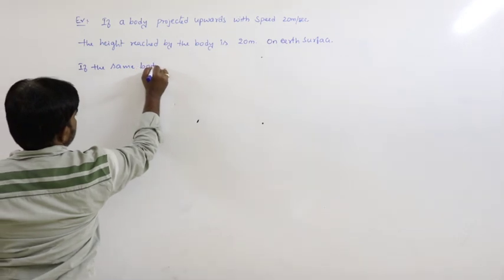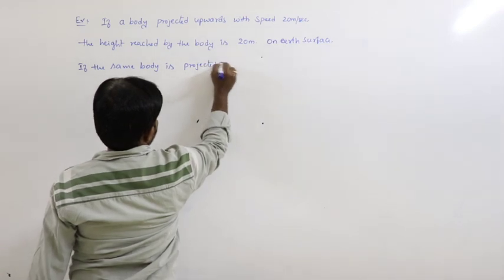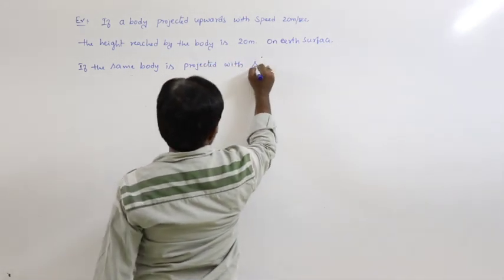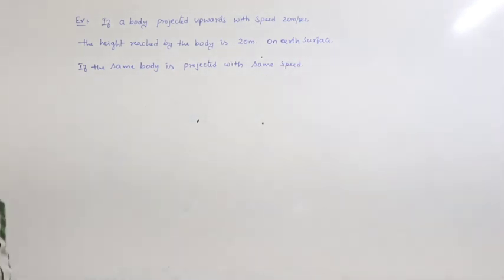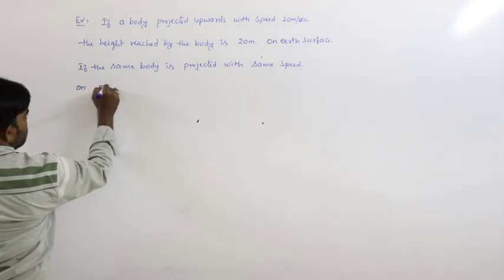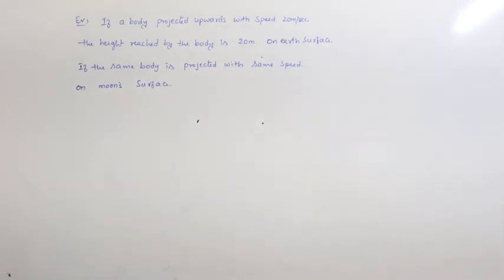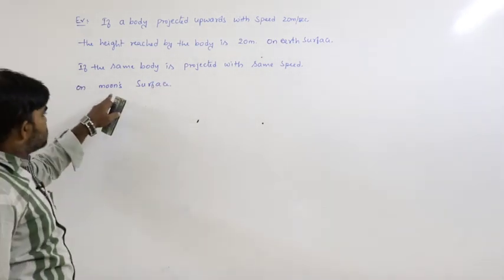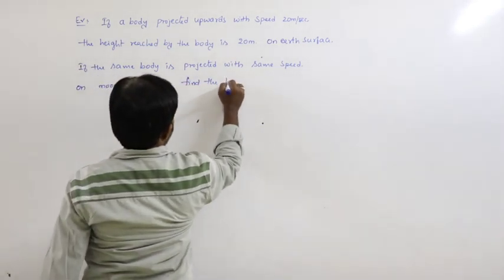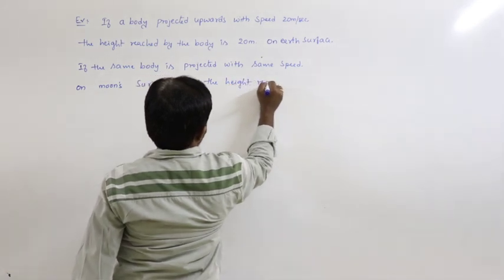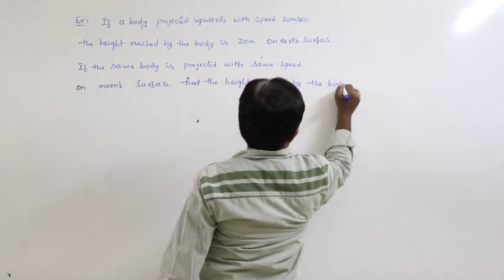If the same body is projected with the same speed on the moon's surface, find the height reached by the body.